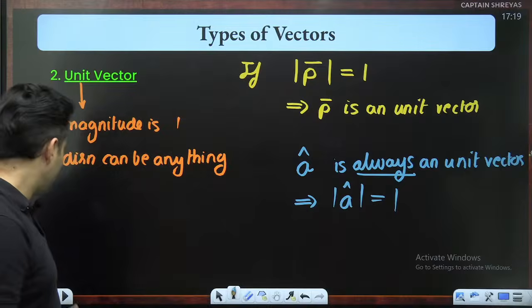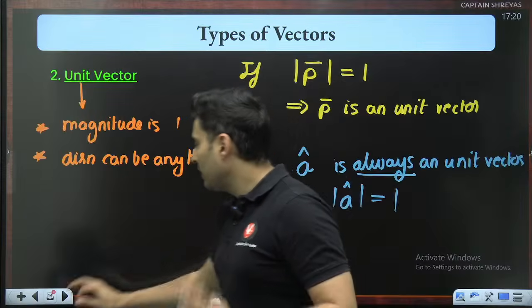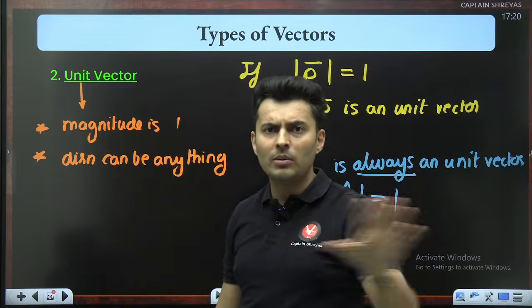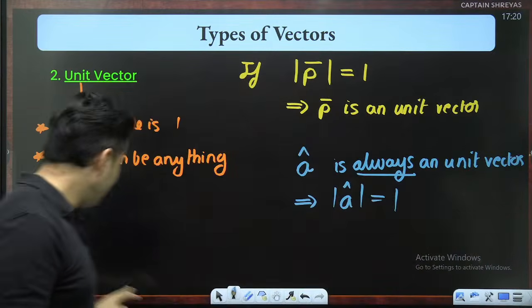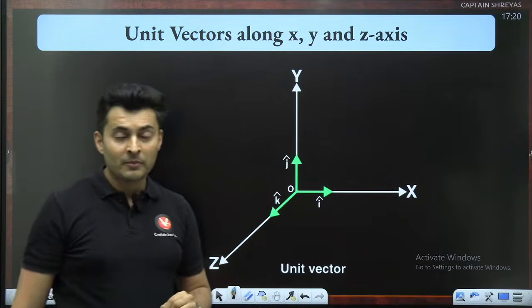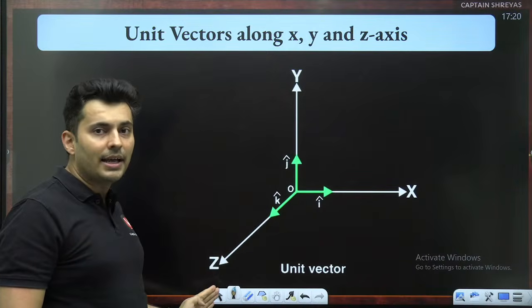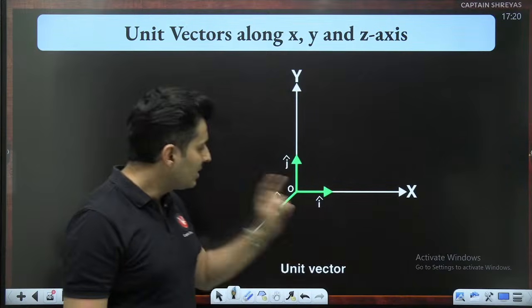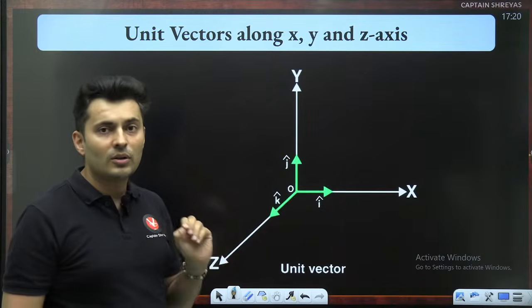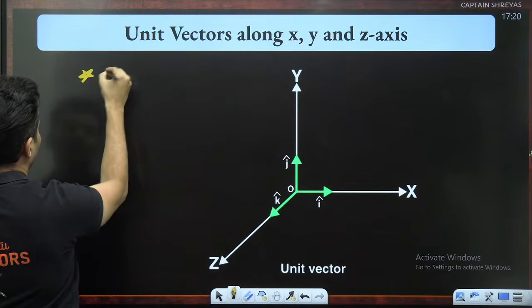Perfecto. Next important thing is the different special unit vectors. Like I said, unit vectors can be in any direction: north, east, west, south, up, down, forward, backward, anywhere. But there are special unit vectors called i cap, j cap, and k cap. They are specifically aligned in the x direction, y direction, and z direction. The one in the x direction is called i cap, the one in the y direction is called j cap, and the one in the z direction is called k cap. These are your special unit vectors.